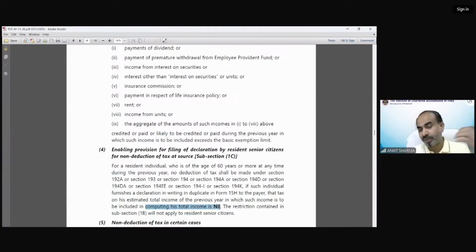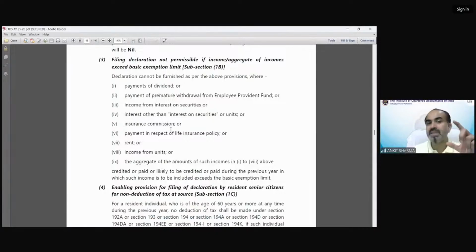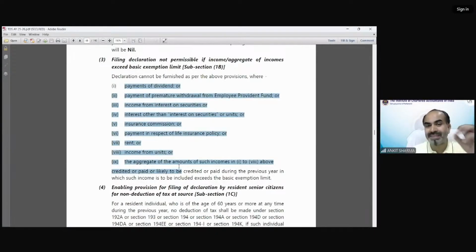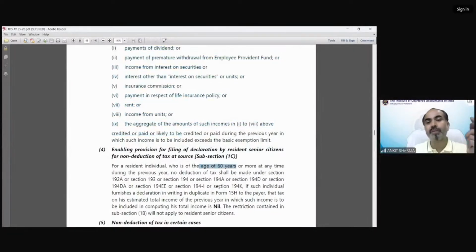One is the age: of course 15G is for persons other than senior citizens and 15H is for senior citizens. And the other difference is point number 1B. 1B says that if the aggregate of these income exceeds the basic exemption limit, then it is irrelevant whether your tax liability is there or nil, you cannot file 15G. But even if the aggregate of these income exceeds the basic exemption limit in case of a senior citizen, if the tax liability is nil, then subsection 1B will not be applied to a senior citizen who is resident. So to whomsoever asked this question, I have just answered what the difference is between these two.